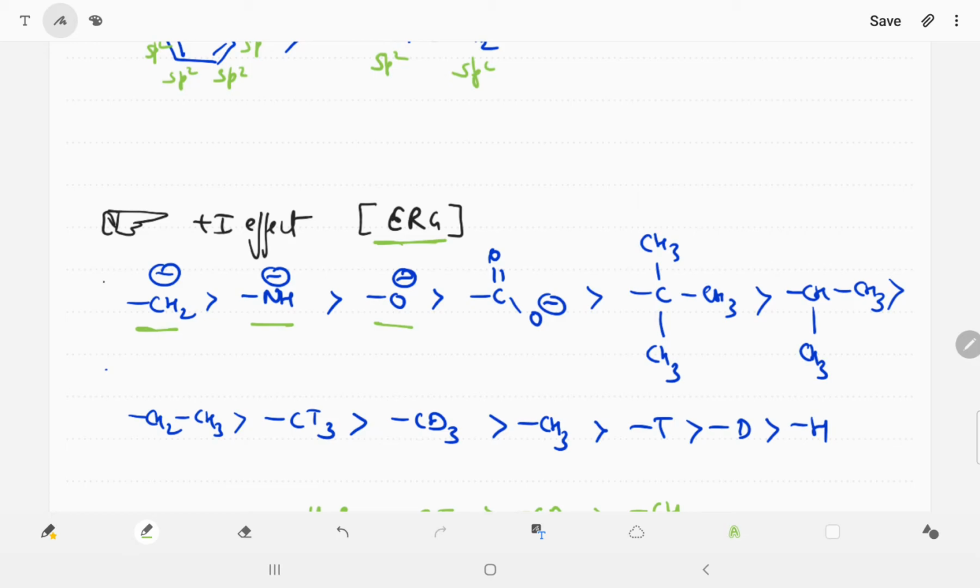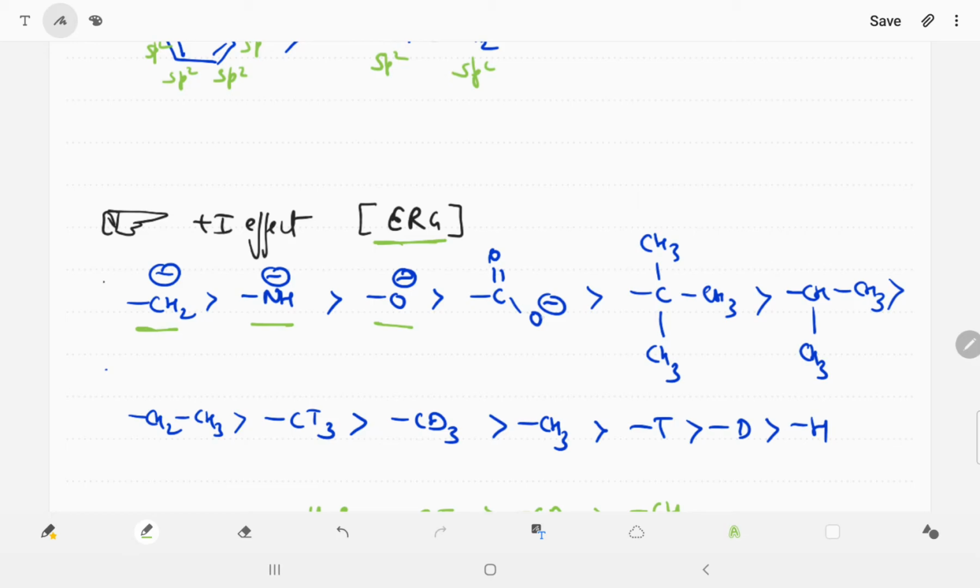So carbon has a negative charge, nitrogen has a negative charge, O has a negative charge. Whenever a negative charge is on any element, it will donate the electron faster, more than a neutral atom with a lone pair. So CH2 negative, NH negative, and O negative.